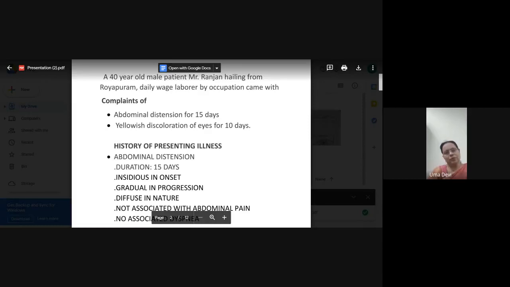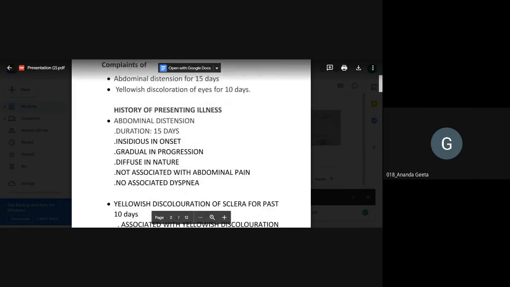So in a background of jaundice with abdominal distension, if a patient is obviously alcoholic, we can easily point out that it can be fluid which has accumulated in the abdomen. So initially itself we can make out what is the cause of distension. And not associated with abdominal pain. And what is the other thing? Not associated with? Dyspnea.